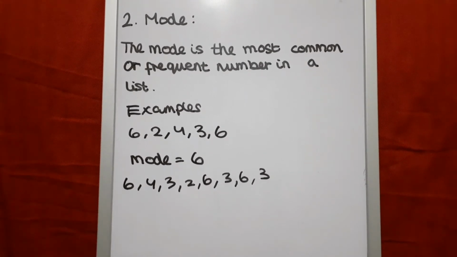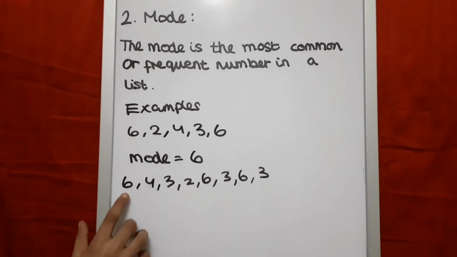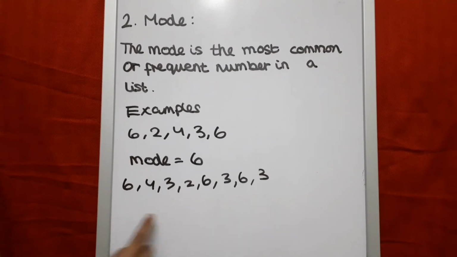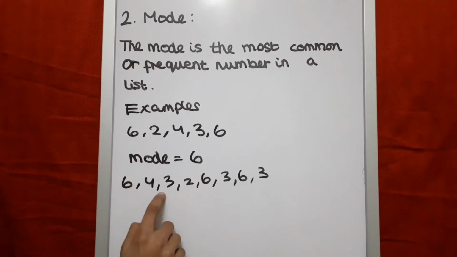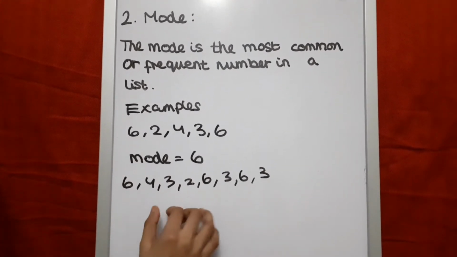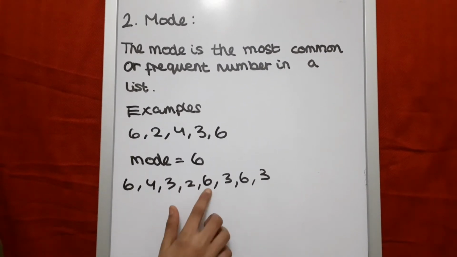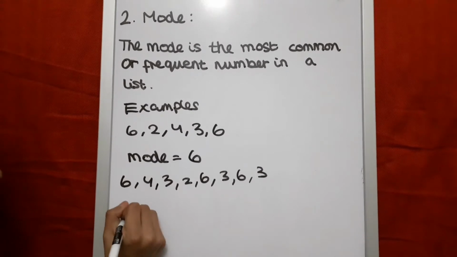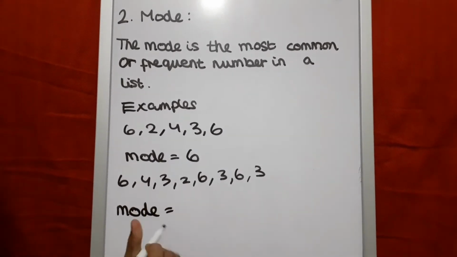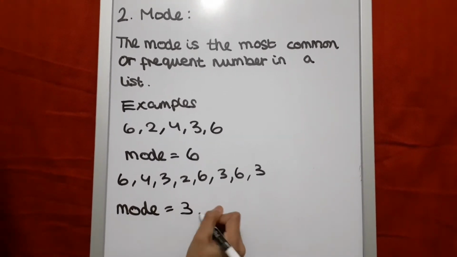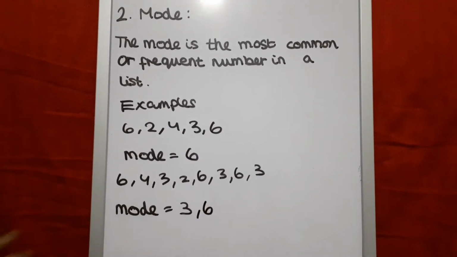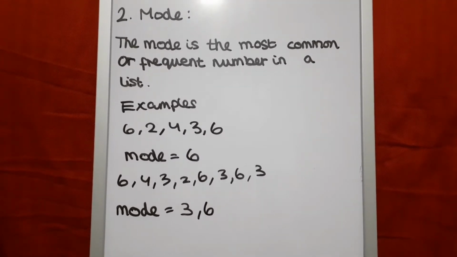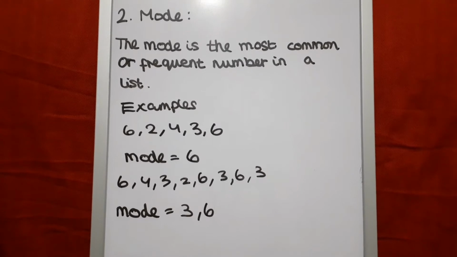So here 4 can't be it. 4 has one number, 3 has 1, 2, 3. So it might be 3. 2 has one number, 6 has 1, 2, 3. So the mode here would be 3 and 6. It's because both of them have the same amount of numbers in the set.